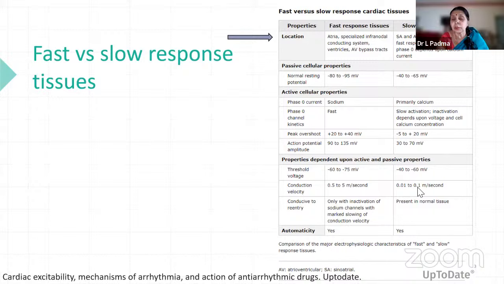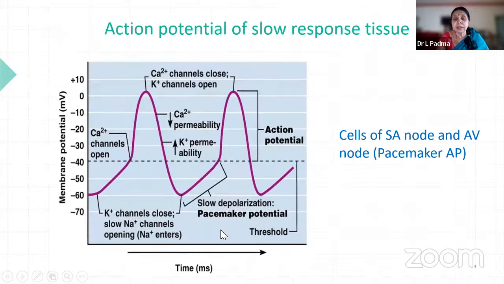Compared to this, the other is slower, not that per se it is slow. Re-entry occurs only with inactivation of sodium channels and marked slowing of conduction velocity, whereas it is present in normal slow response tissues as such. Automaticity is present in both tissues. These are the major electrophysiological changes that we see.